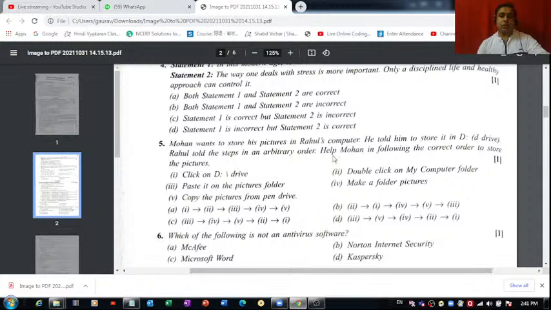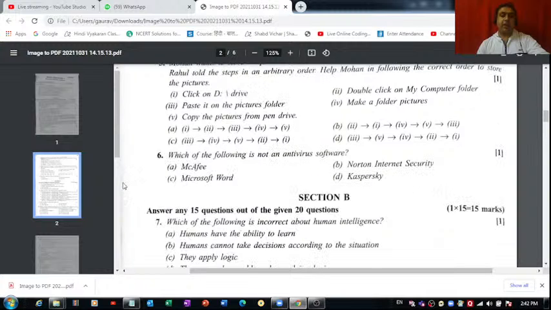So the first thing Mohan should do is, out of these 5, what should he do first? Now that's what we have to find out. I think double click on my computer folder, right? Second step should be the first one, because here only option B is starting from step second. So I think that is, of course, the correct answer. Option B is the correct answer.